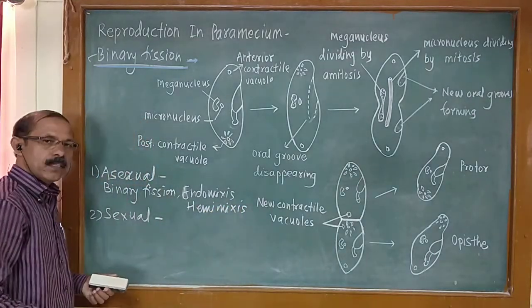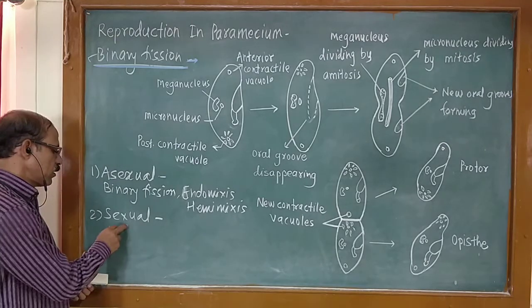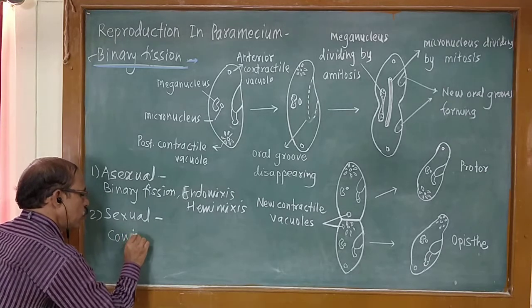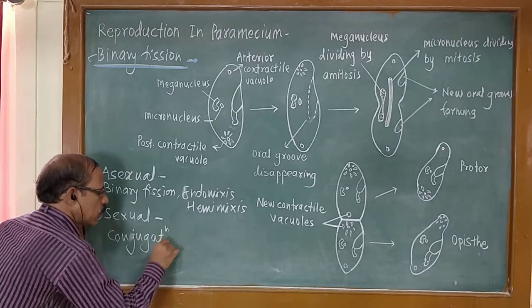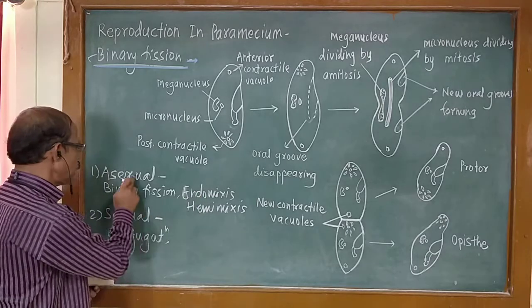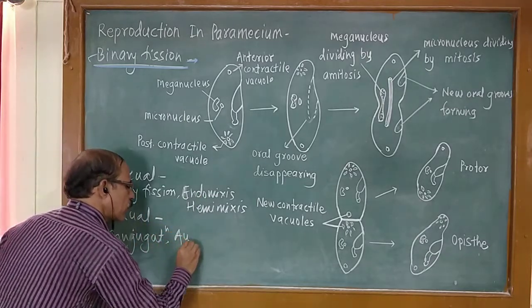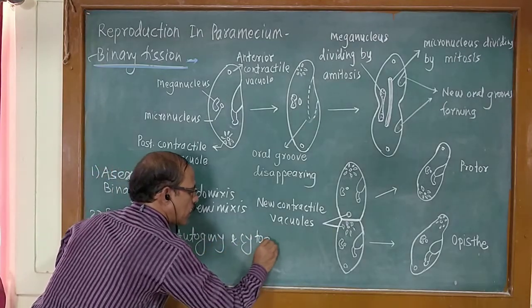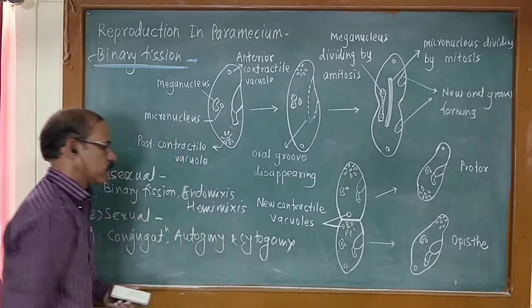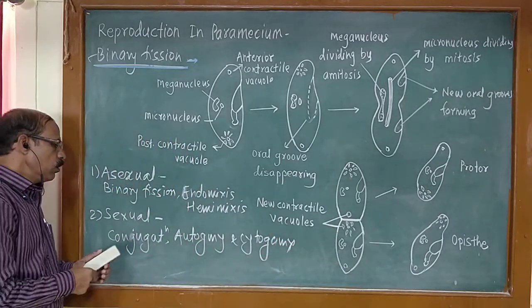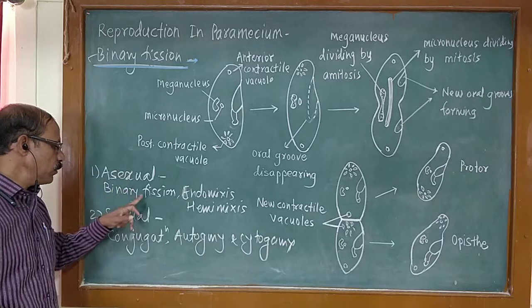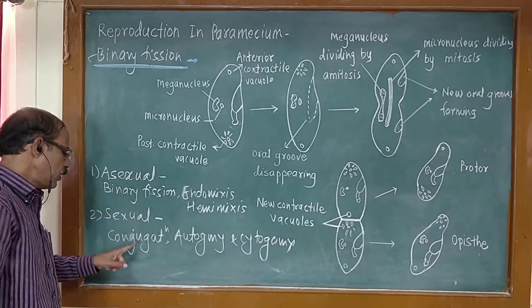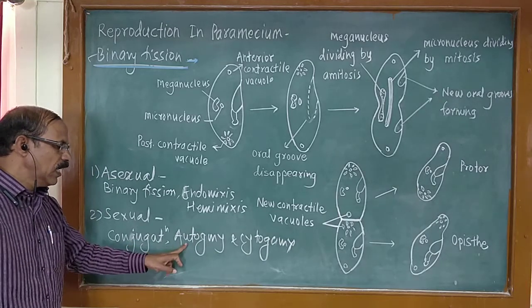While Paramecia reproduce sexually by means of conjugation, autogamy and cytogamy. So asexually Paramecia reproduce by means of binary fission, endomixis, hemimixis, and sexually they reproduce by means of conjugation, autogamy